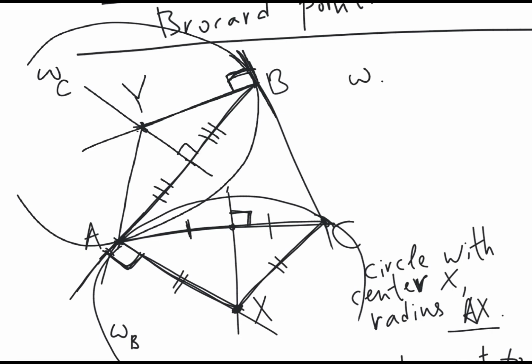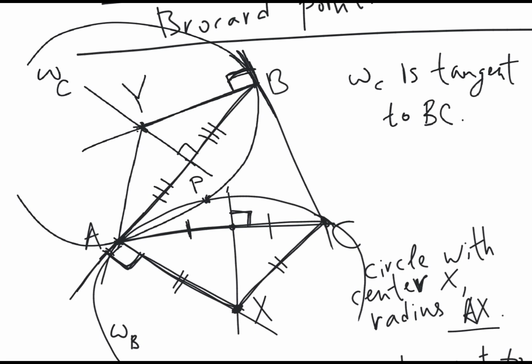So omega C is tangent to BC. Now we consider the intersection point of these two circles, denoted by P. So clearly there is a point of intersection, because point A is the common point of these two circles, so they do intersect.